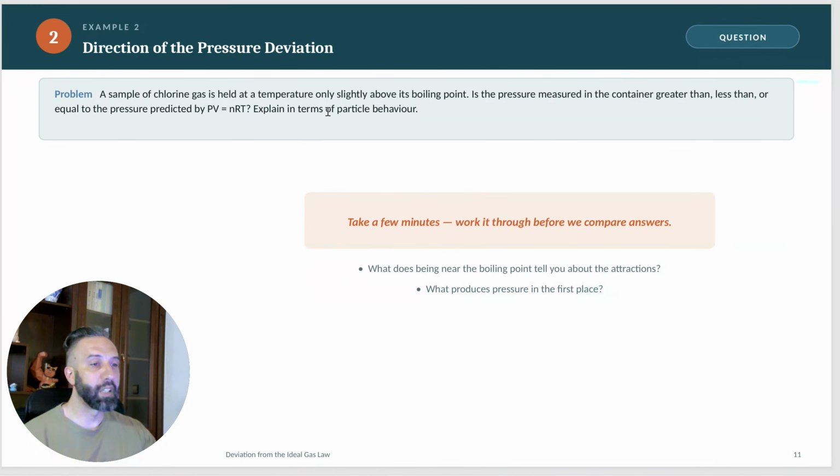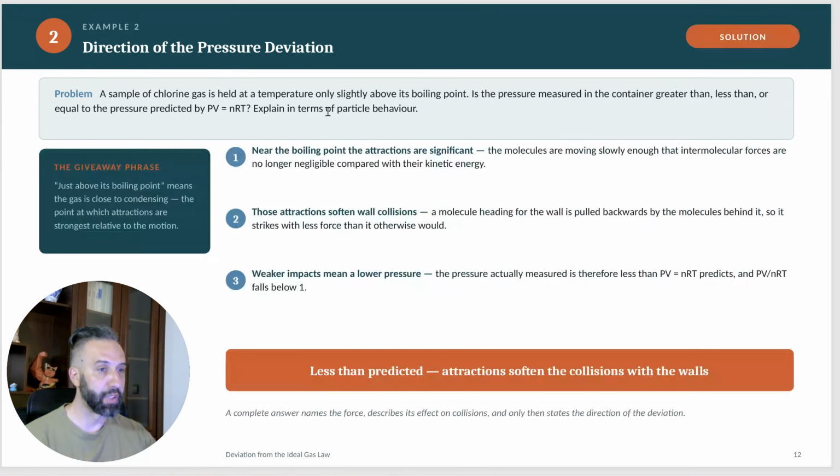Chlorine gas is held at a temperature only slightly above its boiling point. Is the pressure measured in the container greater than, less than, or equal to the predicted pressure of the ideal gas?